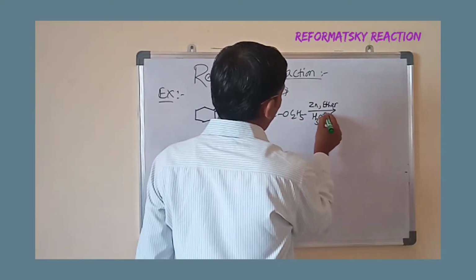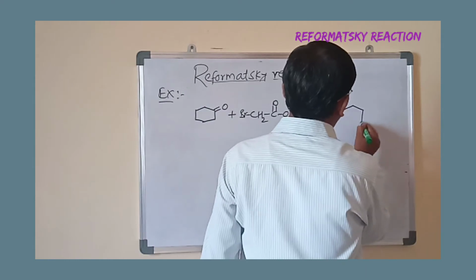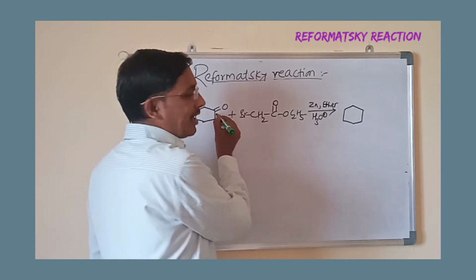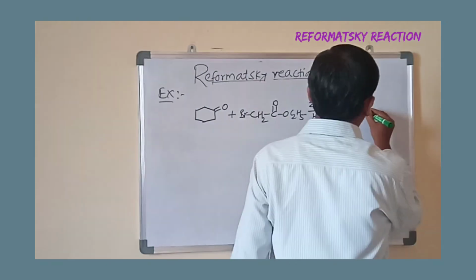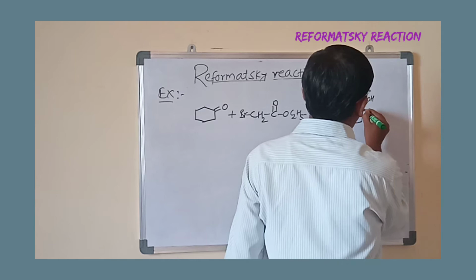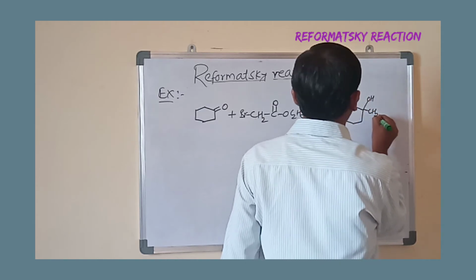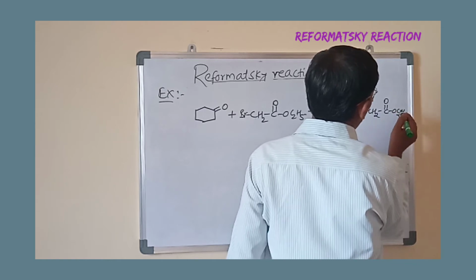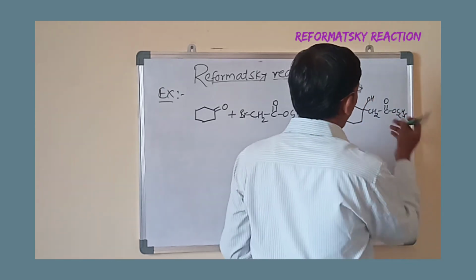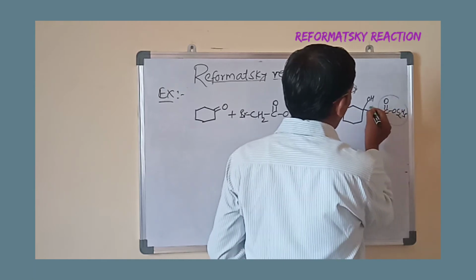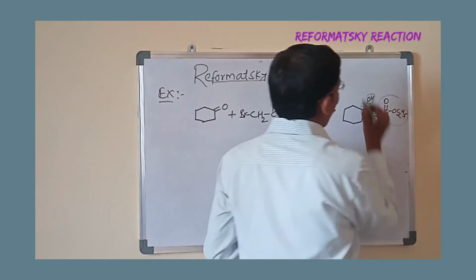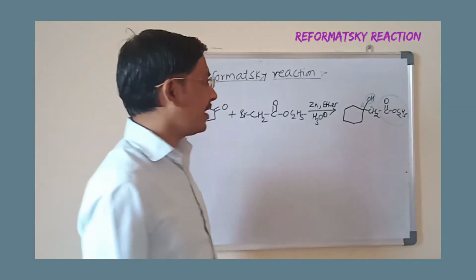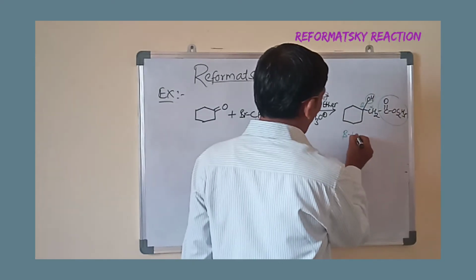on hydrolysis we will get the product. The reaction takes place on the carbonyl carbon. The CH2 will attack the carbon where the carbonyl group is present. OH, this is CH2 C double bond O, OC2H5. Simply this is your functional group. This is the alpha carbon and this is the beta. On the beta carbon there is a hydroxy group. It means in this reaction, whatever example you take, you get a beta hydroxy ester.